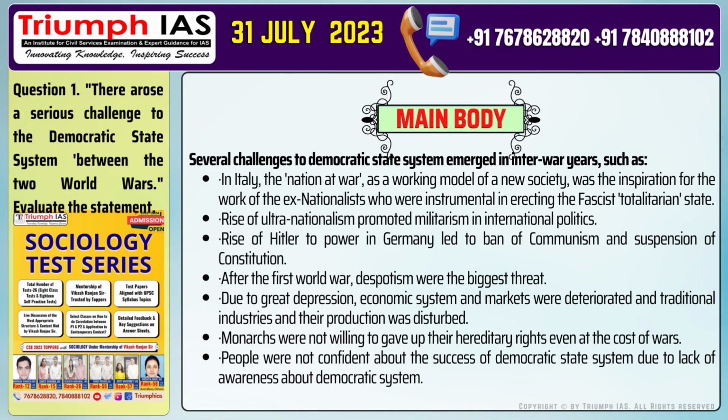Number 4. After the First World War, despotism was the biggest threat. Number 5. Due to Great Depression, economic system and markets were deteriorated and traditional industries and their production was disturbed. Number 6. Monarchs were not willing to give up their hereditary rights even at the cost of wars. Number 7. People were not confident about the success of democratic state system due to lack of awareness about democratic system.